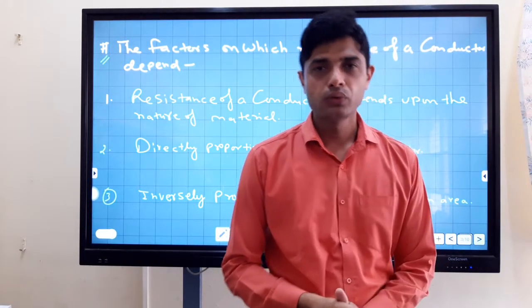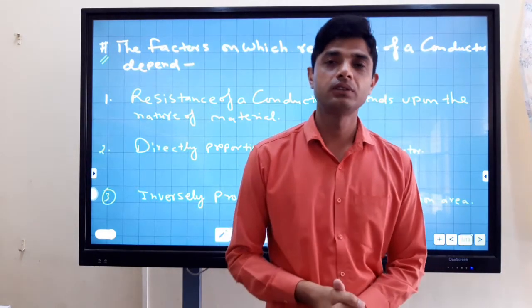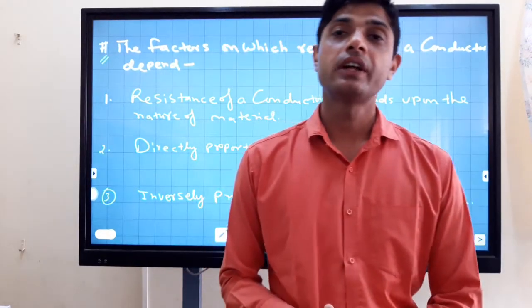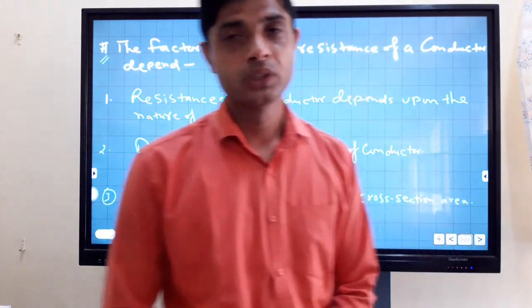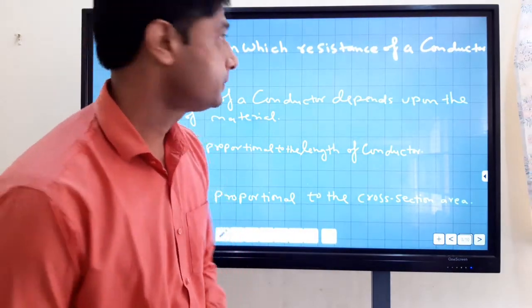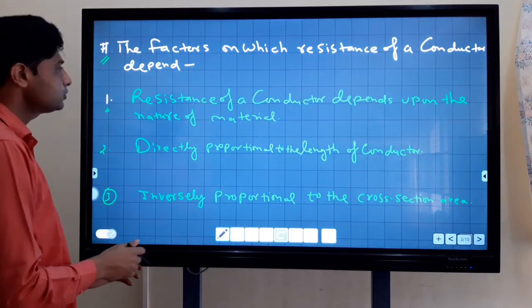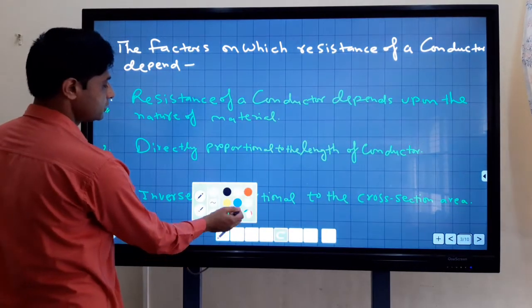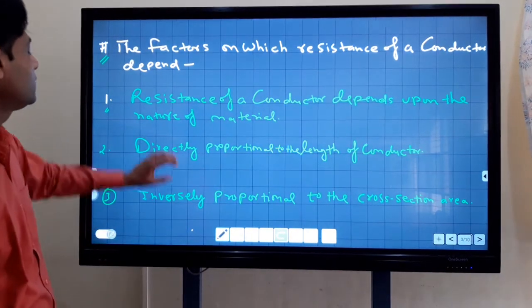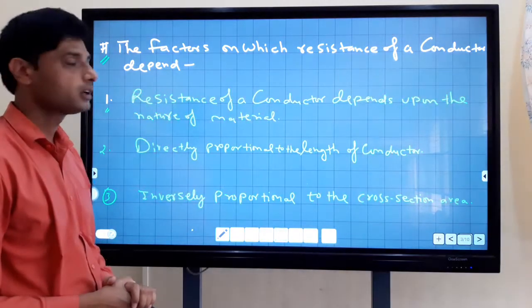So to find an expression for resistivity, we have to discuss the factors on which the resistance of a wire depends. These are the following factors. First, the resistance of the conductor depends upon the nature of the material.